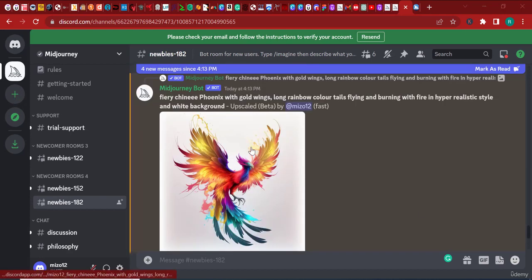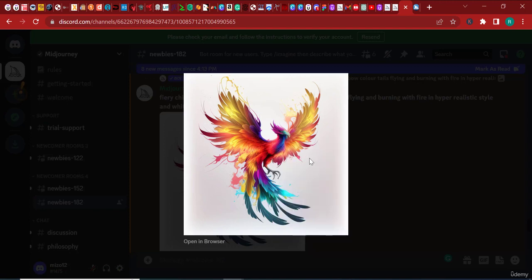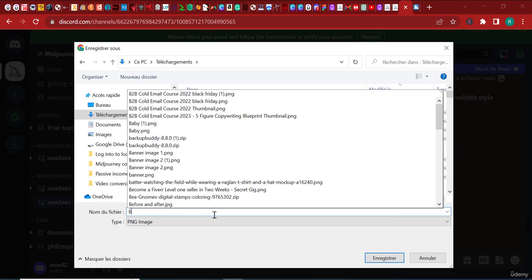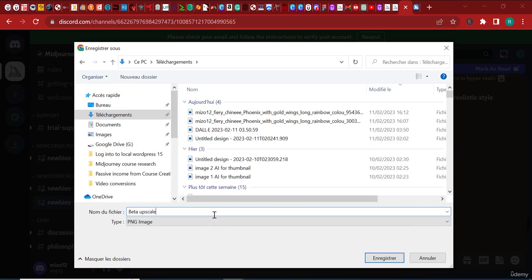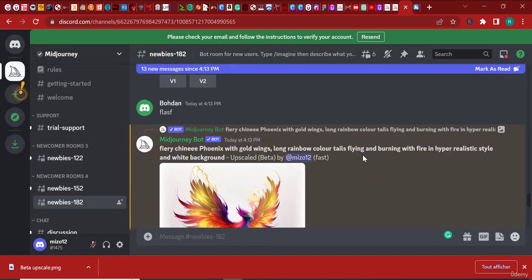Okay, so this is the result of the beta upscale. How do I know that? Well, just read this. This is upscaled beta by Mizo12, which is a short name for my name. My family uses that sometimes to call me. So here I'm gonna just name this beta upscale. Okay, so beta upscale. Then let's go ahead and download the light upscale.